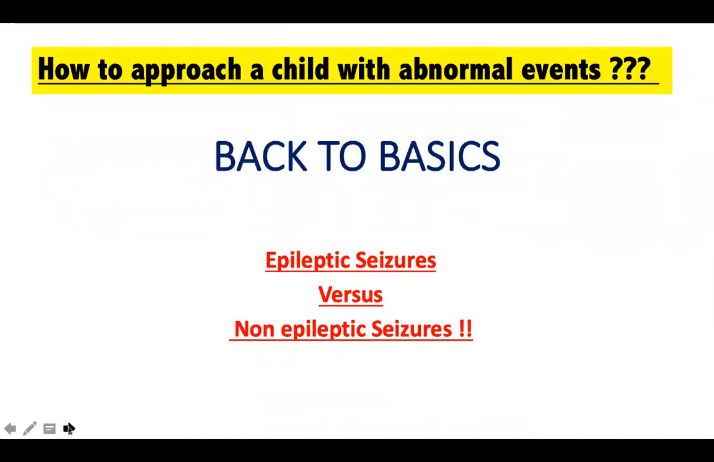So how should we approach these abnormal events? Let us quickly go back to the basics of what is an epileptic seizure and what is a non-epileptic seizure. If I ask any of my residents or students, what is a seizure? The common answer I get is that a seizure is an event because of abnormal hypersynchronous neuronal electrical discharges in the brain, which is right. Yes, of course, that is the physiological definition of a seizure.